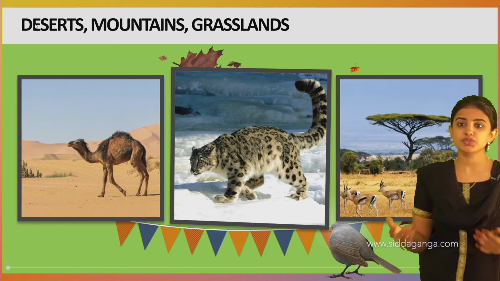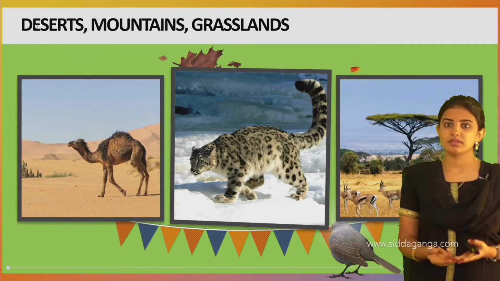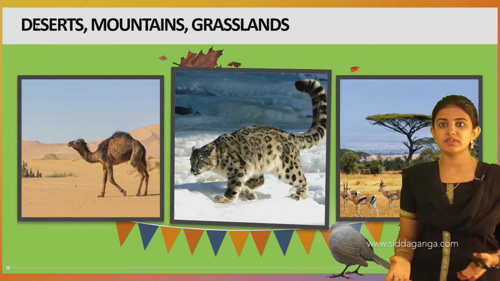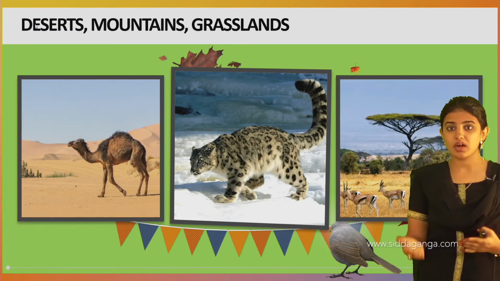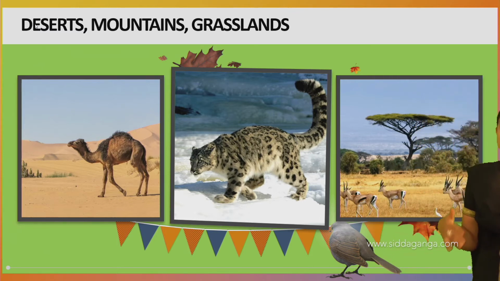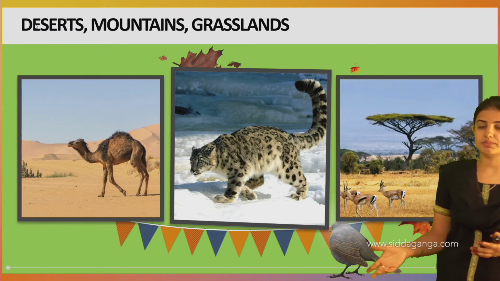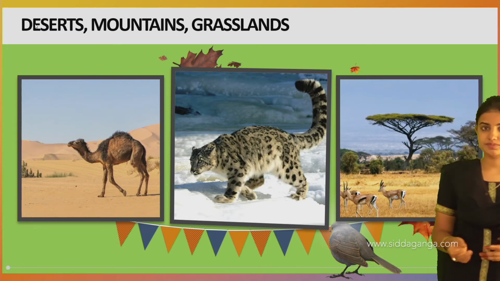And see, usually here in this grassland there are two terms that come under this heading, that is predator as well as prey. See, predators are those animals which hunt and harm other animals, and prey is nothing but those animals which are hunted by other animals like predators.